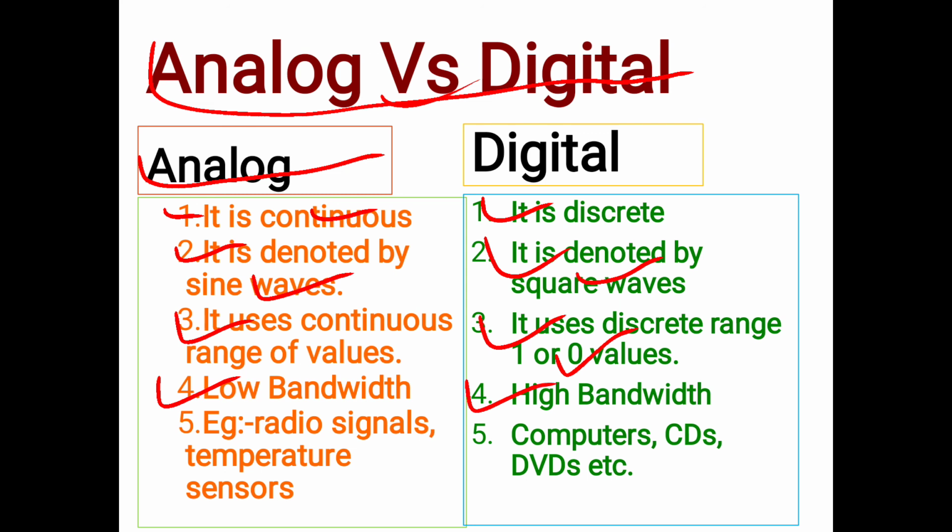Some examples of analog signals are radio signals, temperature sensors, etc. These are analog in nature, and you can take examples for digital as computers, CDs, DVDs. These are all digital in nature.